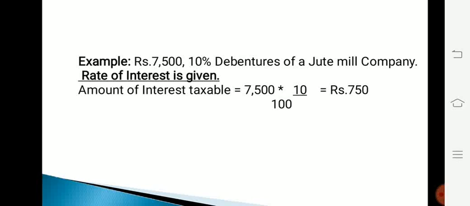The next example is rupees 7,500, 10% debentures of a jute mill company. In this example, rate of interest is given. Therefore, the amount of interest taxable is 7,500 into 10 divided by 100, which is equal to rupees 750.